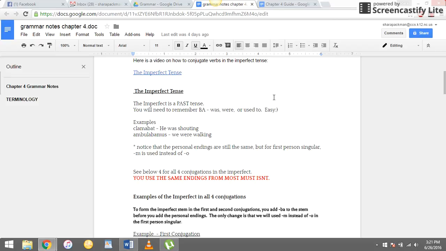in them. For example, clamabat. See the BA, the ba? He was shouting. Ambulabamus, there's the ba, we were walking. The personal endings will be the same. You will still use m, s, t, mus, tis, nt, and I'll show you that below. So here we have all 4 conjugations.